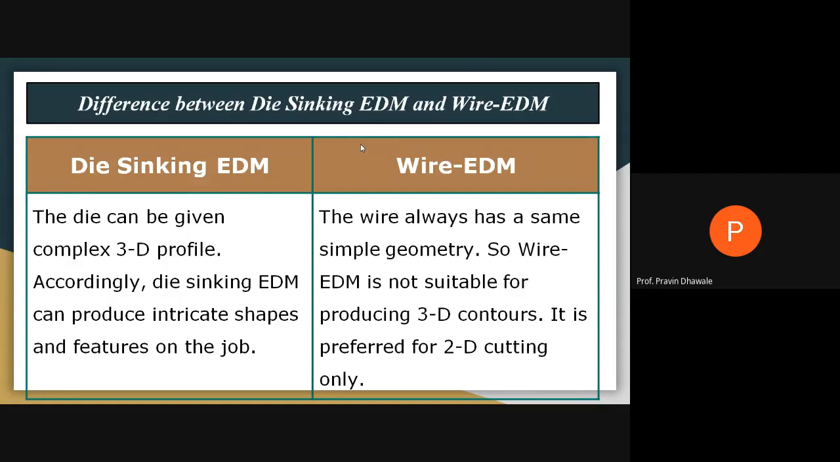Whereas the wire cut EDM process has a simple geometry. So wire cut EDM is not suitable for producing three-dimensional contours, but it is preferred for machining or cutting two-dimensional profiles. Complicated or intricate shapes or features on a job can be easily machined using die sink EDM, whereas wire cut EDM prefers two-dimensional cutting only instead of three-dimensional cutting. Write down this point.